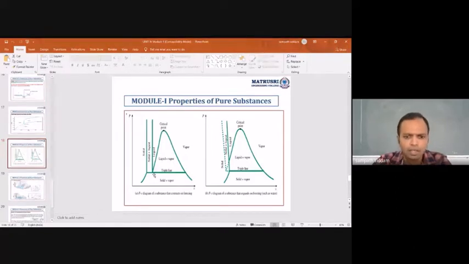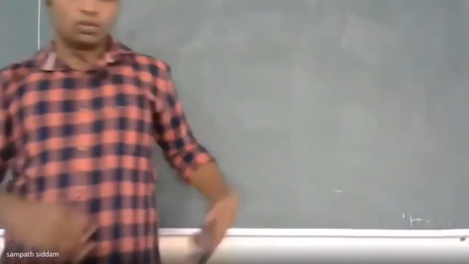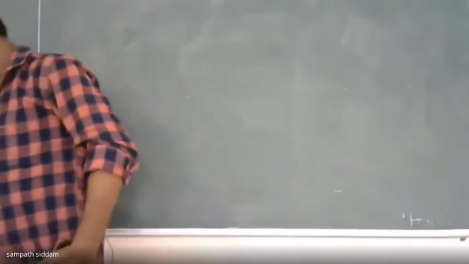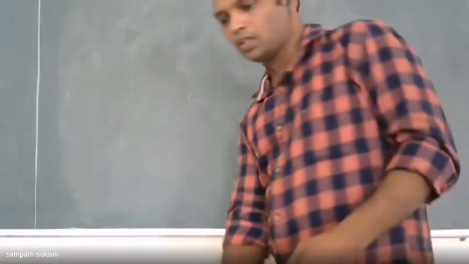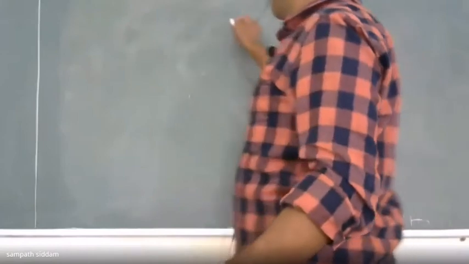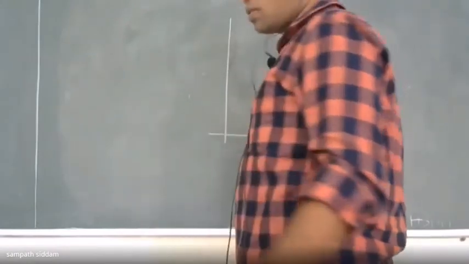So here, initially, when I am starting at 1 atmospheric pressure, let me explain on the board itself, that will be clear to you. Is this visible for you?